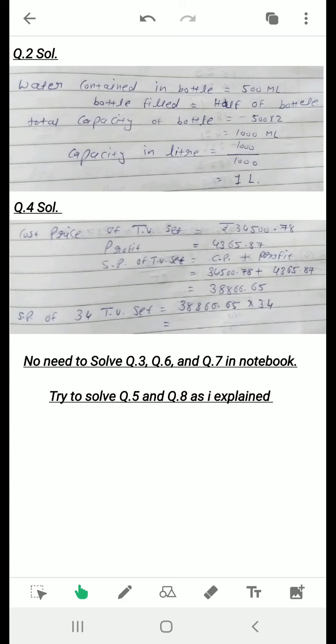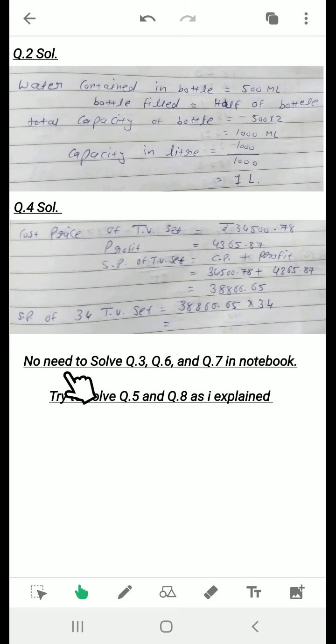Because if the selling price is more, then only we get profit. Otherwise, we can't get profit. So we will add. The selling price of a TV set will be cost price plus profit. So this is the selling price of one TV set. Then we need to find the selling price of 34 TV sets. So we will multiply this value by 34. You have to multiply here and write the answer yourself.